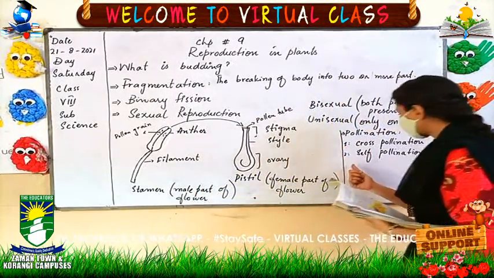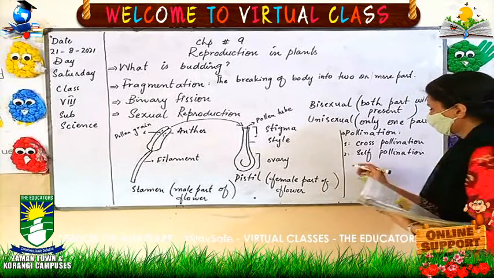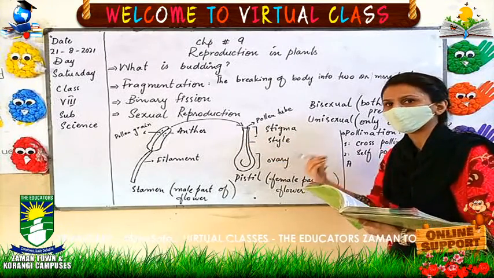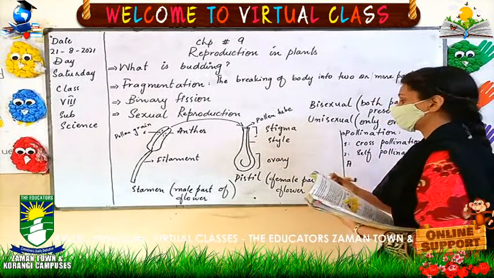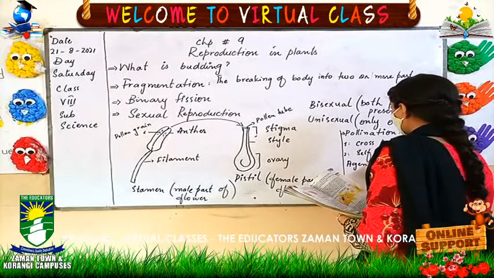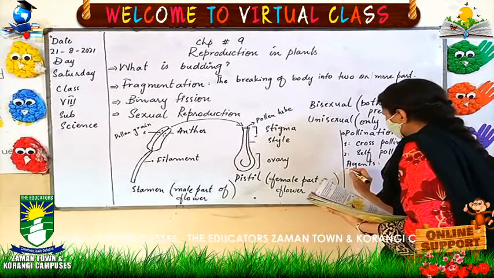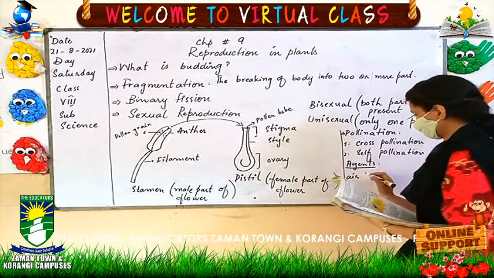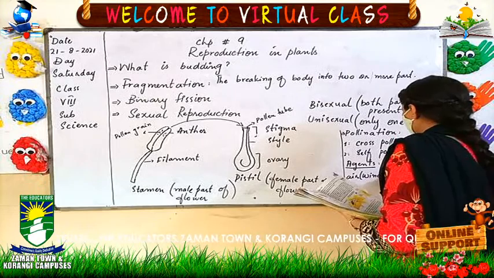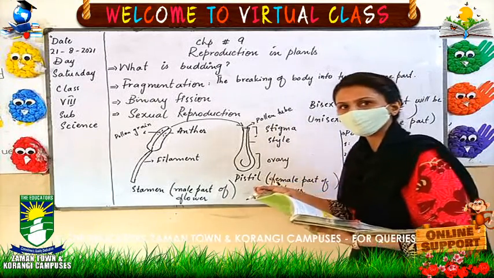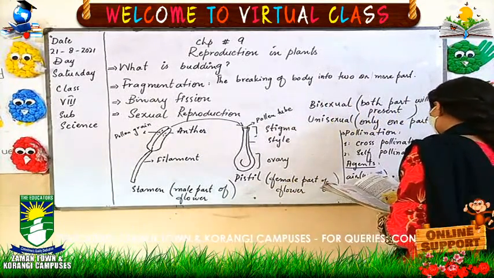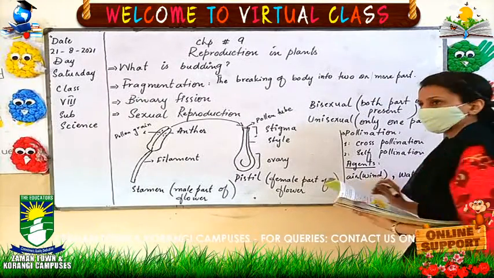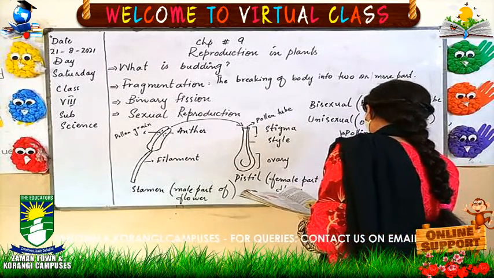Here I am writing the agents: how the pollen grain is transferred to the stigma, how the plants grow, how the process goes on. It happens by the help of these three things. By air, which means wind, the pollen grains are transferred. Next, by the help of water, and by the help of animals.